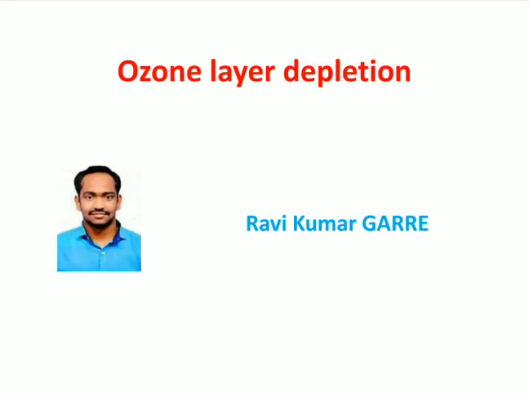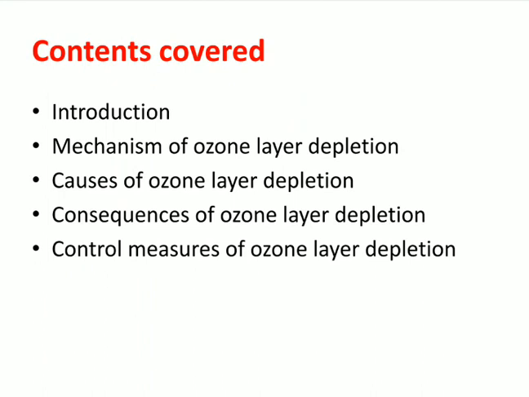In this session, we are going to discuss ozone layer depletion. This is the topic of Unit 2, Global Effects of Air Pollution. The contents I am going to cover about the ozone layer and its depletion are introduction, mechanism of ozone layer depletion, causes of ozone layer depletion, consequences of ozone layer depletion, and control measures of ozone layer depletion.